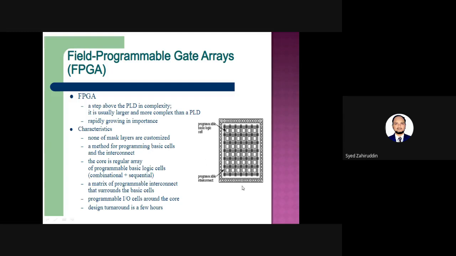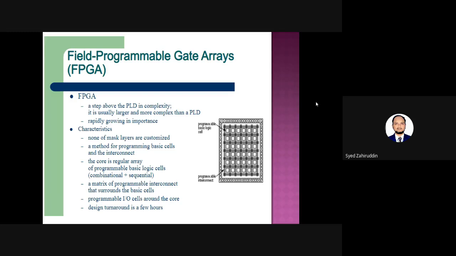This is nothing but the internal structure of the integrated circuit. We will have a number of functional modules. All these square boxes that are represented are called functional modules, and each functional module may be as simple as a logical gate, or it may be another type of functional module such as a multiplexer, a flip-flop, or even an encoder or decoder. Different functional modules can be programmed by writing one program, using either Verilog or VHDL. Then we can dump that particular program into this FPGA.